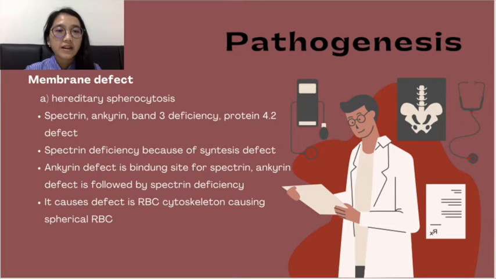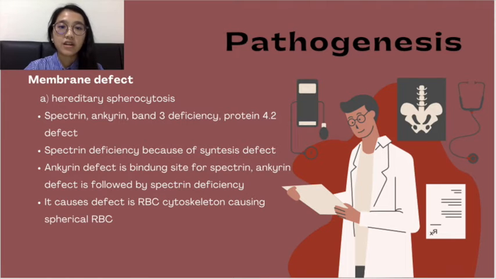There are three main types of congenital hemolytic anemia. The first category is membrane defect. One type of membrane defect is hereditary spherocytosis. Here, the membrane proteins that cause this condition are spectrin, ankyrin, band 3 deficiency, and protein 4.2 defects.